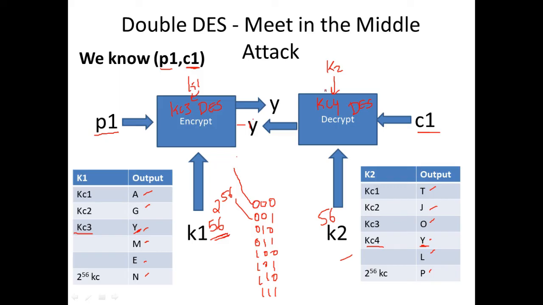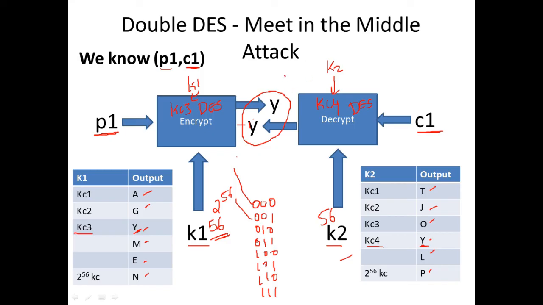Once the hacker knows these are the two key combinations used for converting a plain text to a ciphertext, he will be able to decode the other parts of your information that's coming in. This is called a meet in the middle attack, because he's able to crack it with the intermediate output that happens in the middle.